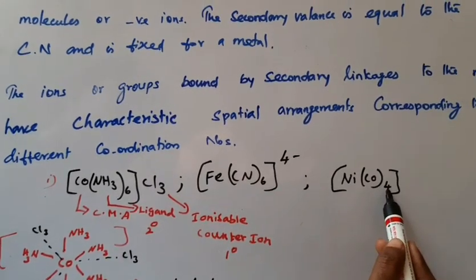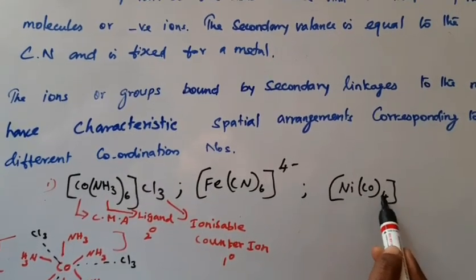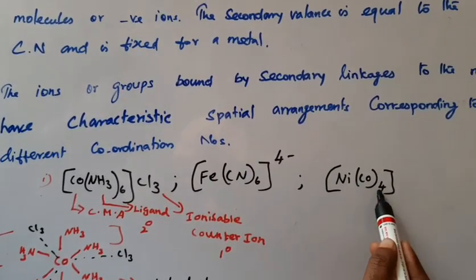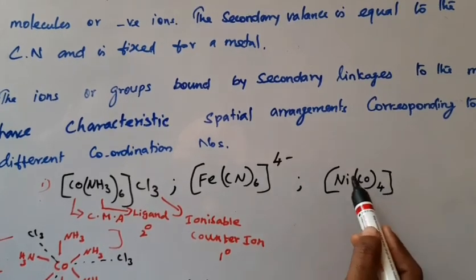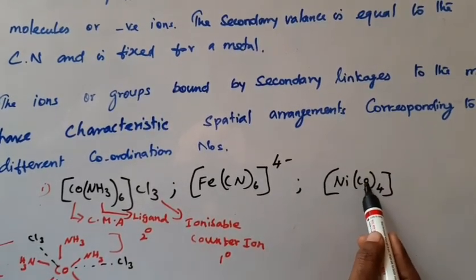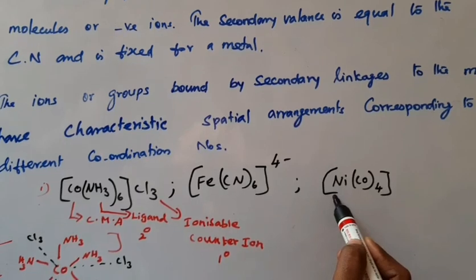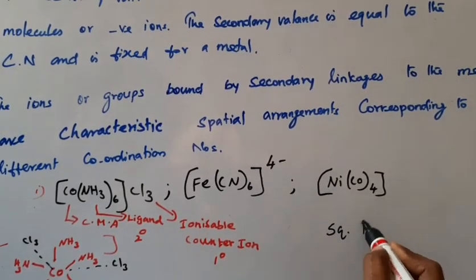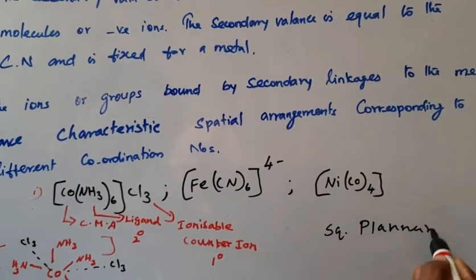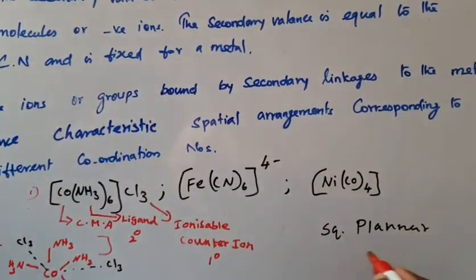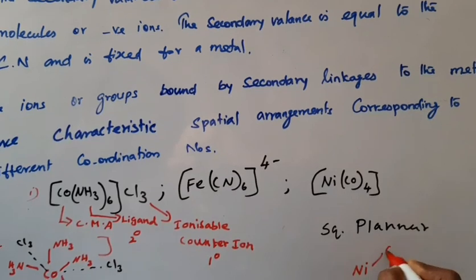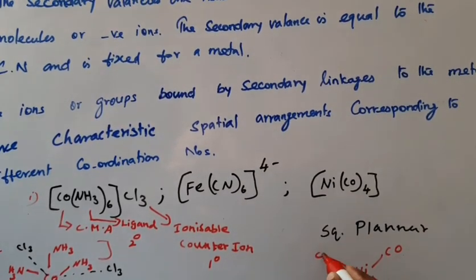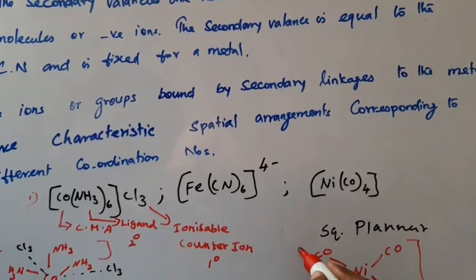But nickel carbonyl, tetracarbonylnickel, is square planar, because the carbonyl ligands donate a pair of electrons to the central metal atom. Here are the CO groups around the central metal atom. So this is square planar.